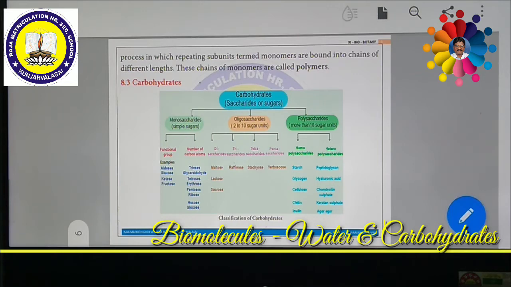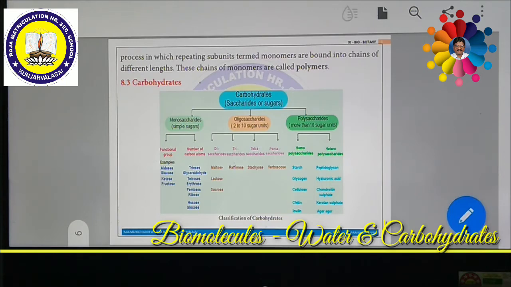It actually does not look like a skeleton, but it is a specialized chemical substance bound around the insect, called the exoskeleton, which is made up of chitin. So chitin plays a very important role in the formation of the body or exoskeleton of various insects and other arthropods. It is also present in the cell walls of fungi as well.